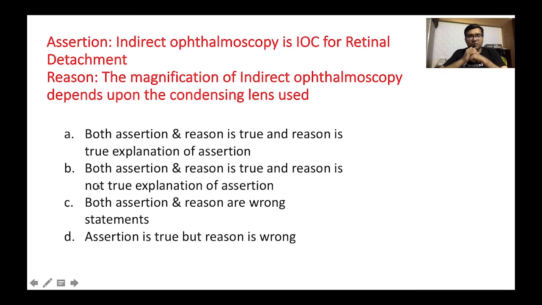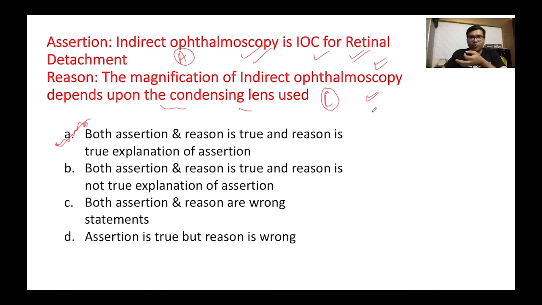Okay, now the next question is: indirect ophthalmoscopy is the investigation of choice for retinal detachment. The magnification of indirect ophthalmoscopy depends upon the condensing lens used. So here you see that indirect ophthalmoscopy is definitely the investigation of choice for retinal detachment. So the assertion is correct, and the reason, the magnification of indirect ophthalmoscopy depends upon the condensing lens used, is also correct. Okay, both of these statements are correct.